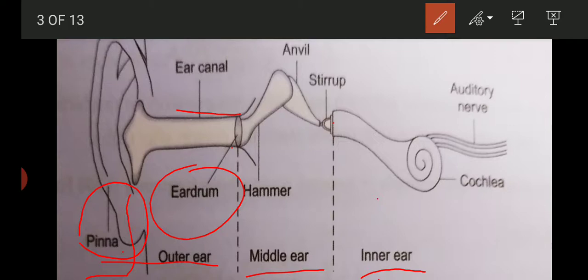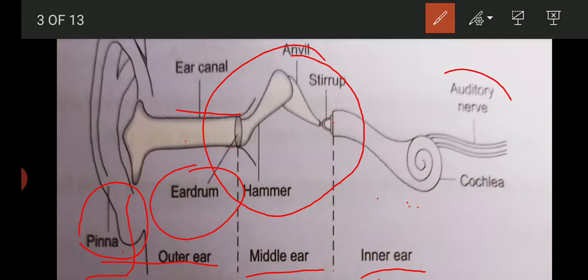These sound waves strike the eardrum and vibrate it. These vibrations are passed to the three bones, hammer, anvil and stirrup, that amplify the vibration, and the amplified vibrations are received by the cochlea, which converts them into nerve impulses that are sent to the brain through the auditory nerve, and the brain decodes the nerve impulses and gets the specific information.